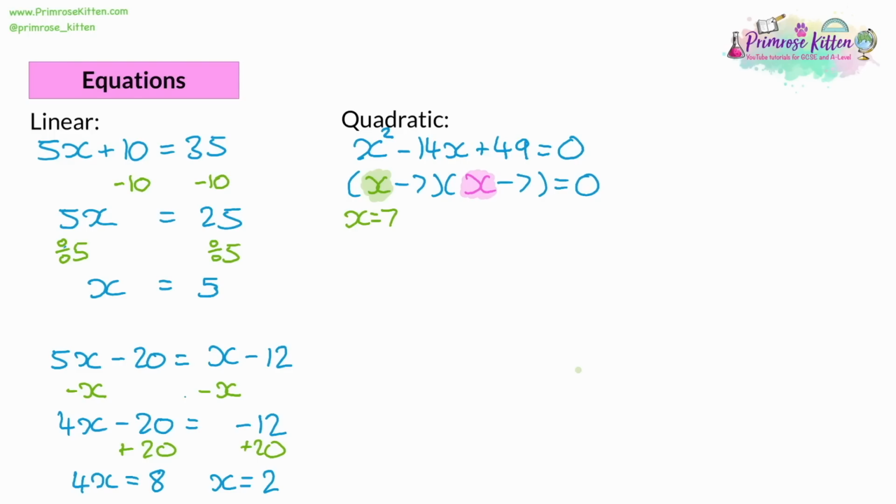Highlighted in pink, the second bracket would also need to be 7 for everything to equal 0. And so for this one, we can see that x is just equal to 7. Now, why have I bothered to look at each bracket separately when they have the same answer? So let's look at another example.